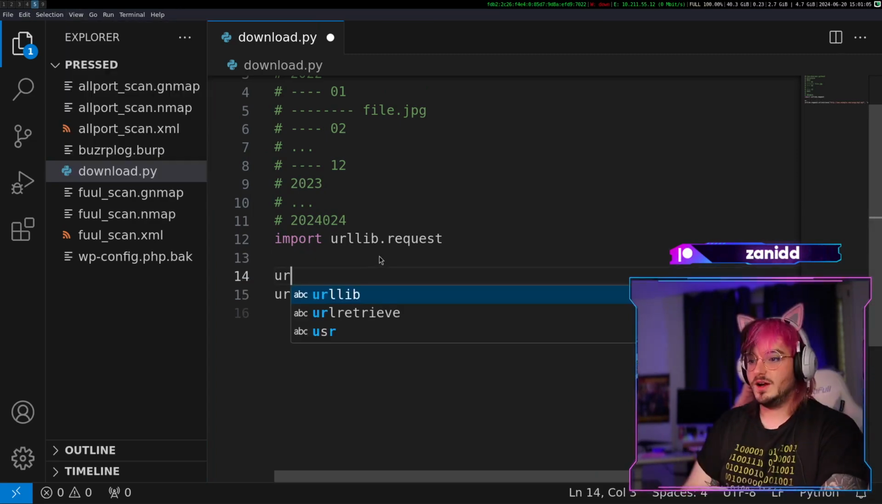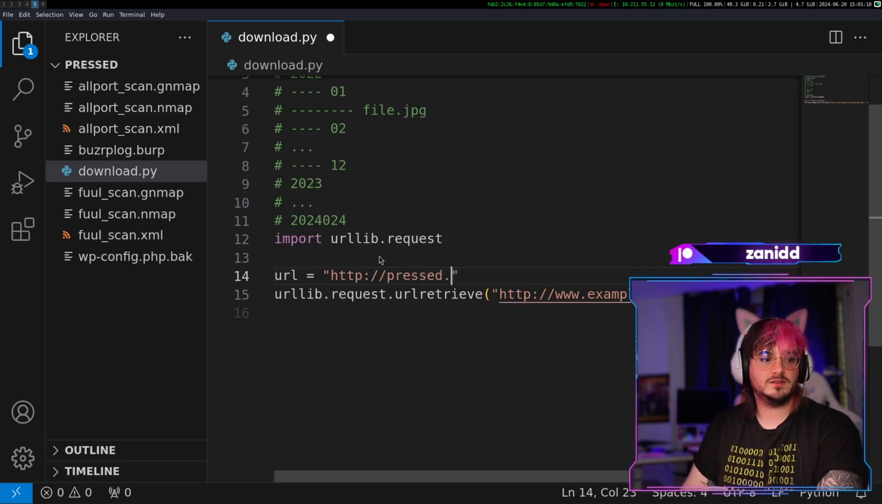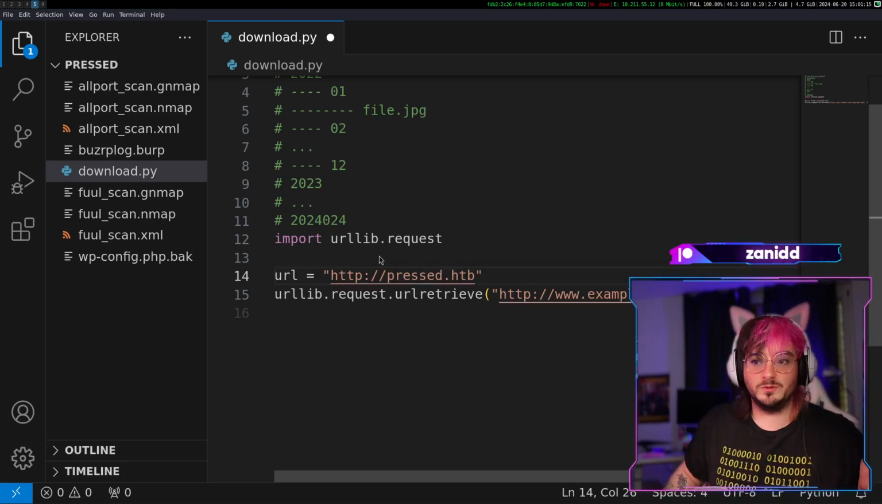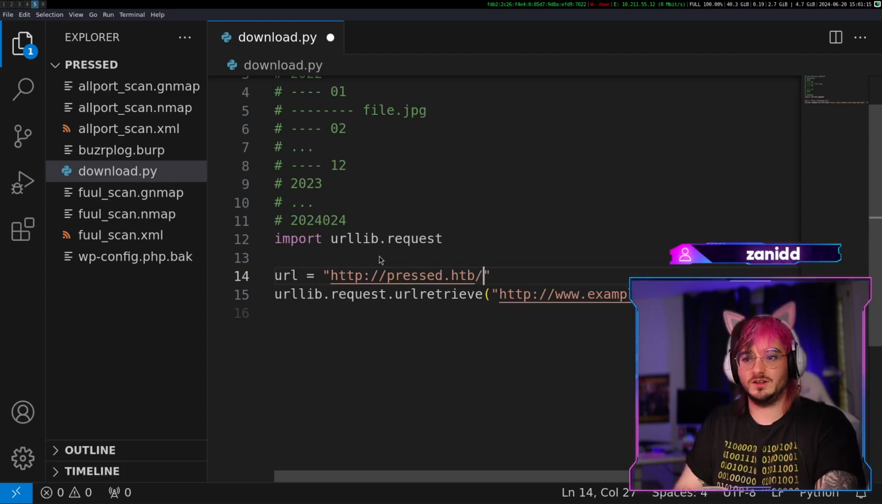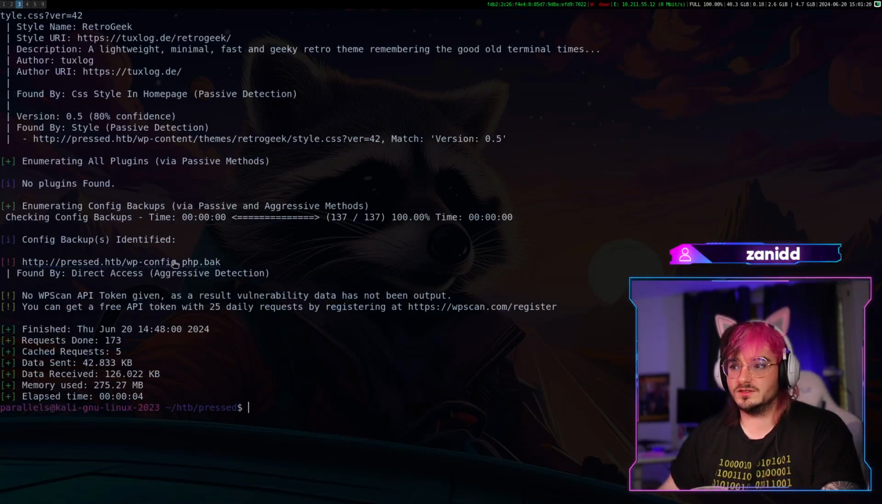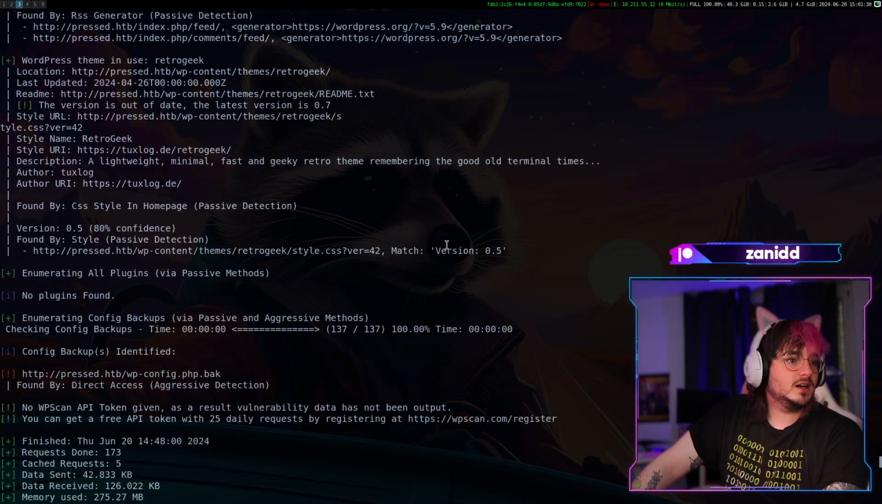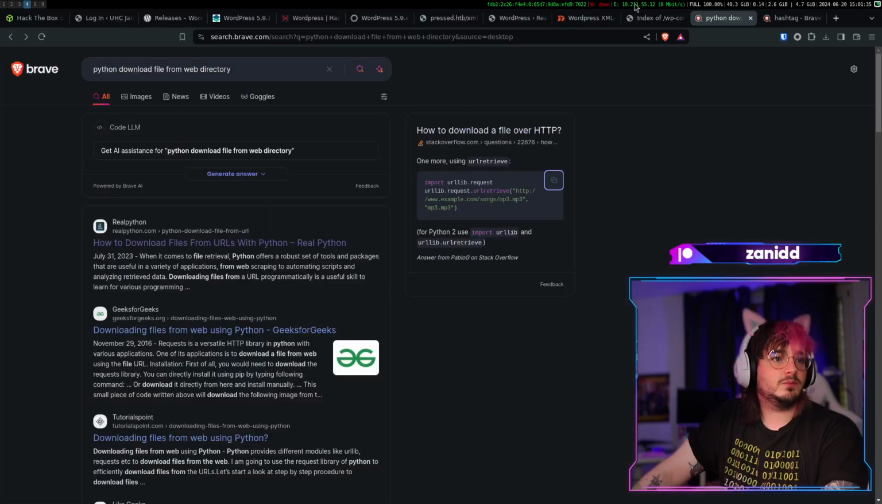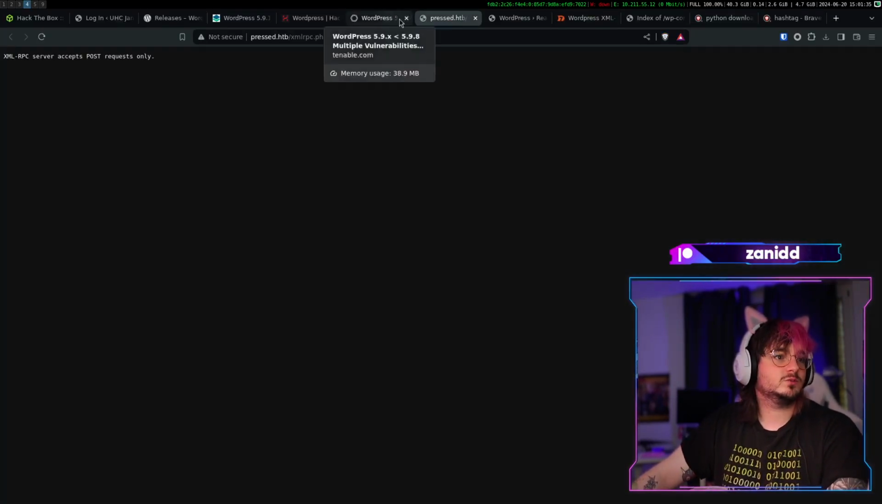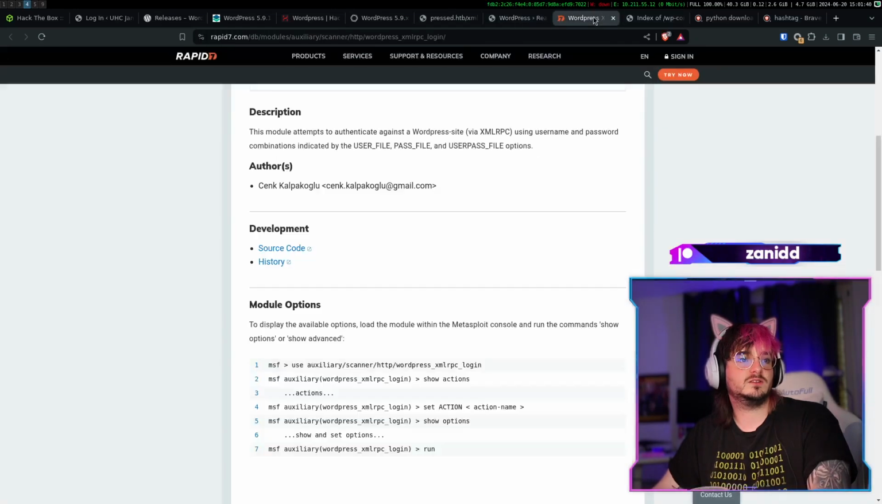Or let's do base URL is equal to http://pressed.htb. I mean, I don't even know if we are supposed to do this, if we are gaining something from this, or if we have to just focus on this one and perform an SQL injection or something like that. But let's do some Python scripting coding, because why not? I'm pretty sure maybe we have to do something like this over here.